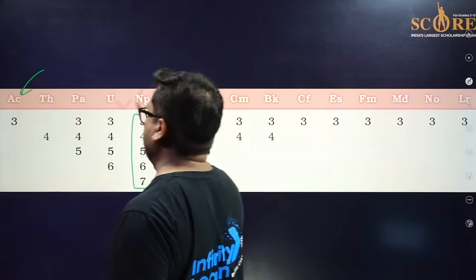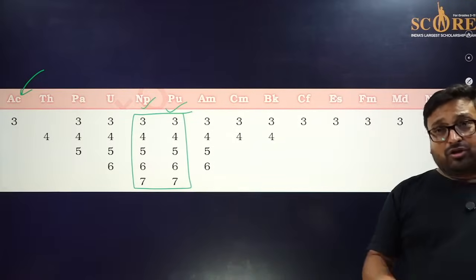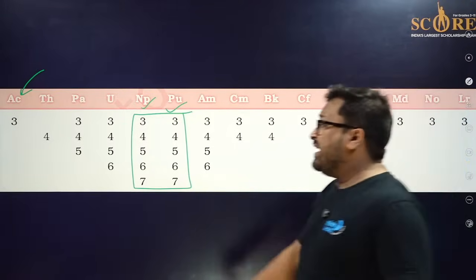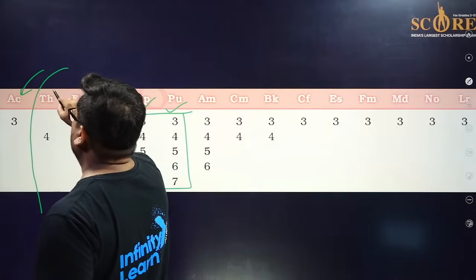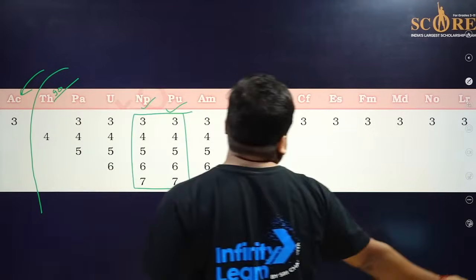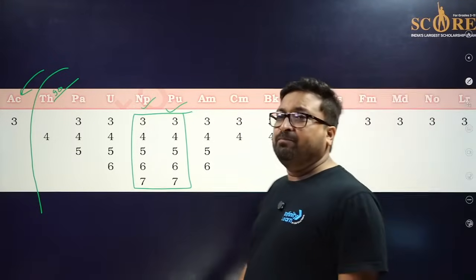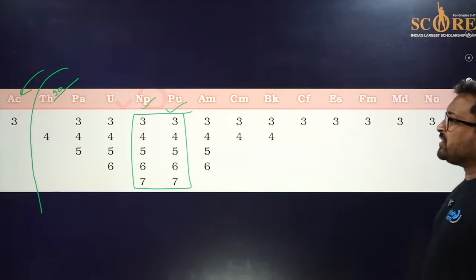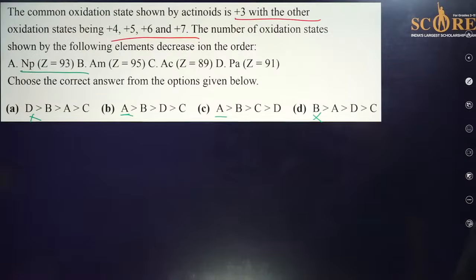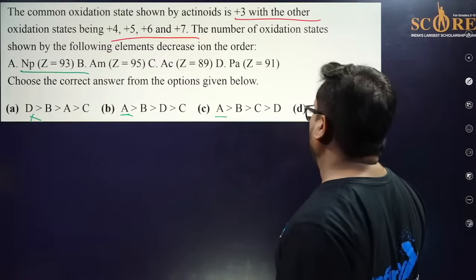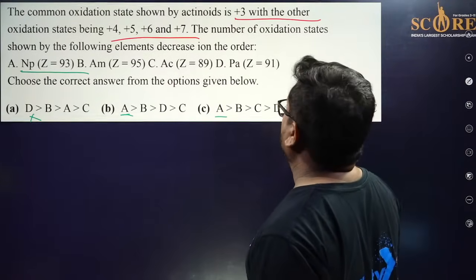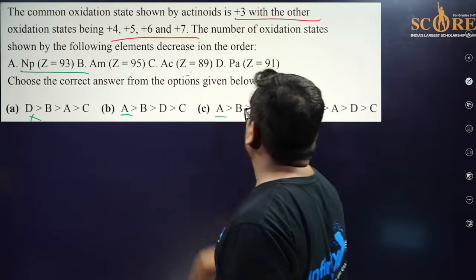Actinium will show the least one. Even actinium does not belong to the actinides. Actinides start from thorium, from 90, to 103. So actinium will show the least one. So put this value, actinium. A should be the lowest. Sorry, actinium, C should be the lowest.